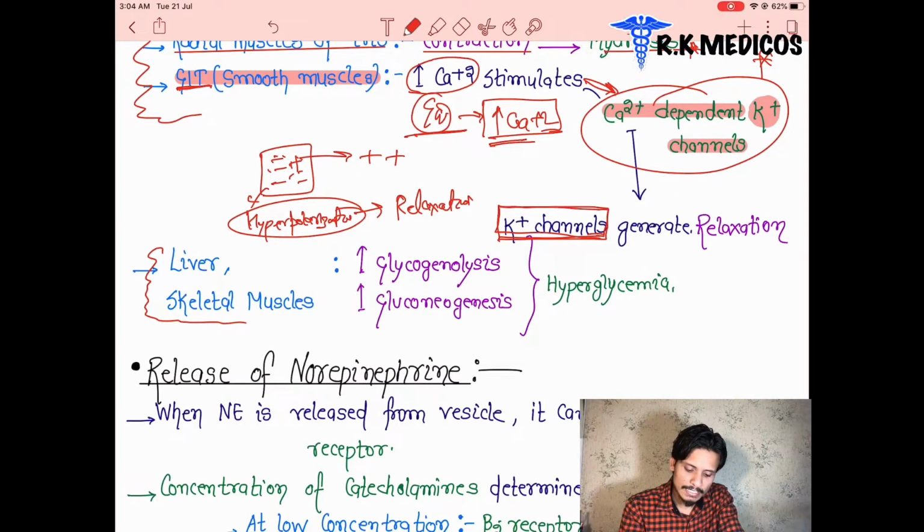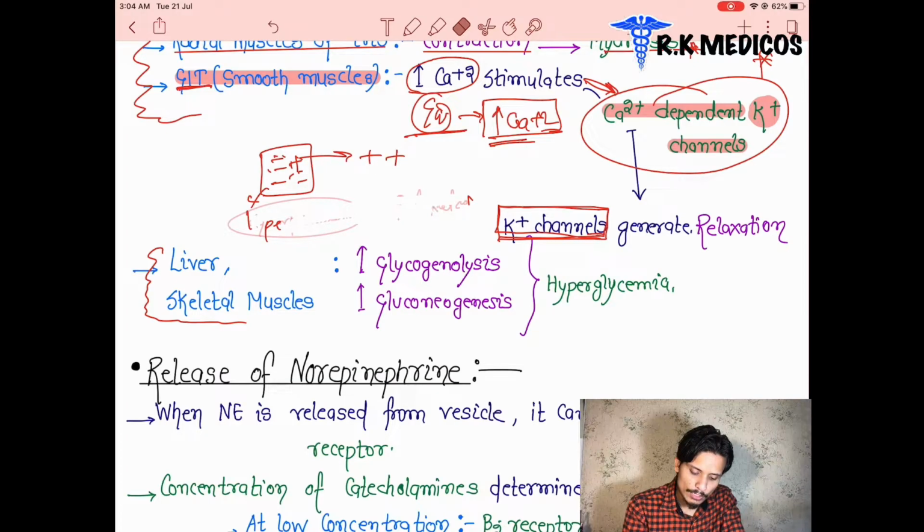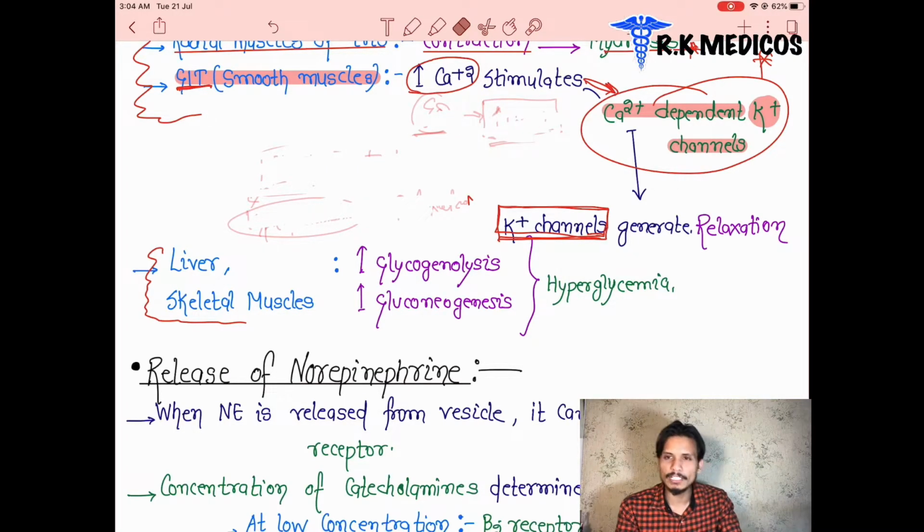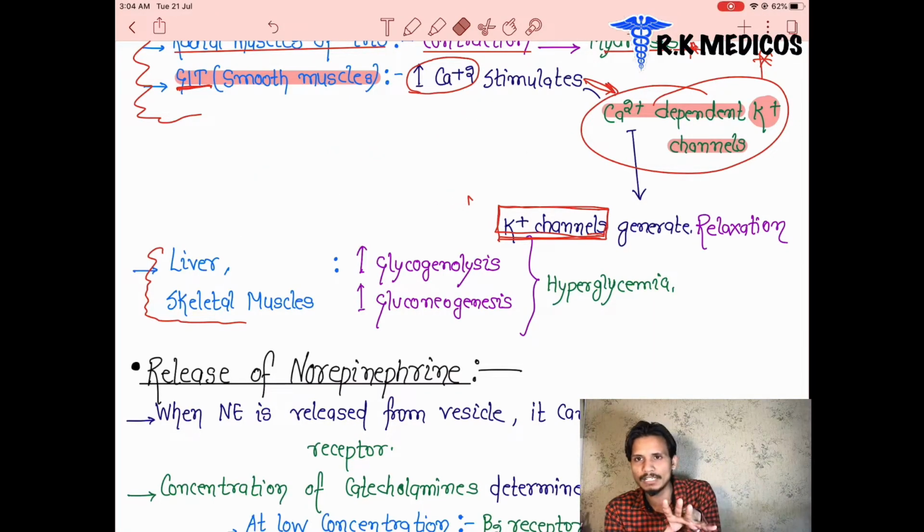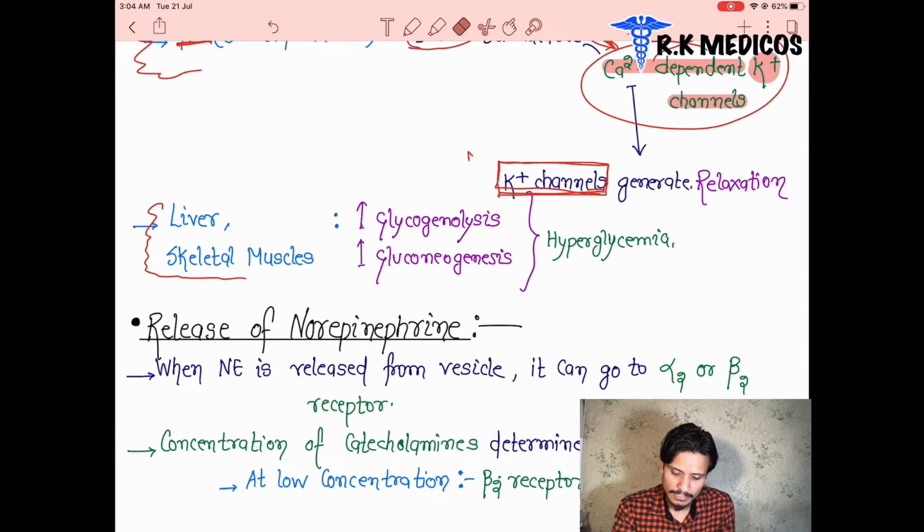First, what happens inside the GIT: the GQ subunit gets activated and calcium is released. This calcium is going to activate the calcium dependent potassium channel. After the activation of the potassium channel, potassium is going to move out from the cells. It leads to the hyperpolarization of the cell, and the hyperpolarization of the cell generates the relaxation of the smooth muscle basically. So the smooth muscle gets relaxed. So this is important here.